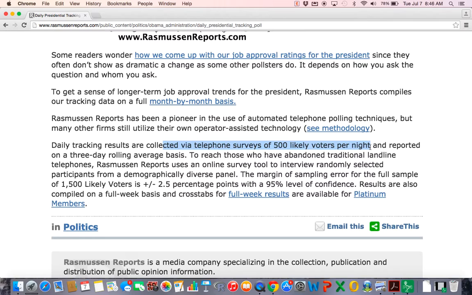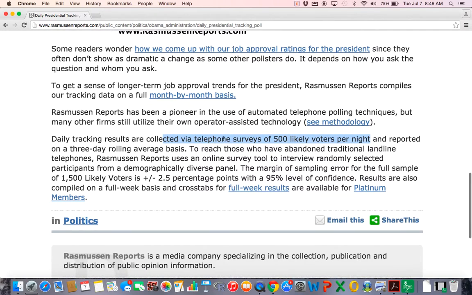Today, with call block and caller ID, and I get calls from these people sometimes, not necessarily Rasmussen, but there's many times I don't even take the phone call. But anyway, they've sampled 500 people and reported on a 3-day rolling average basis, as I talked about before.